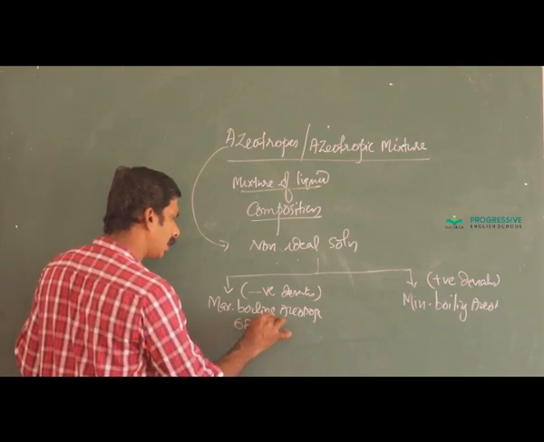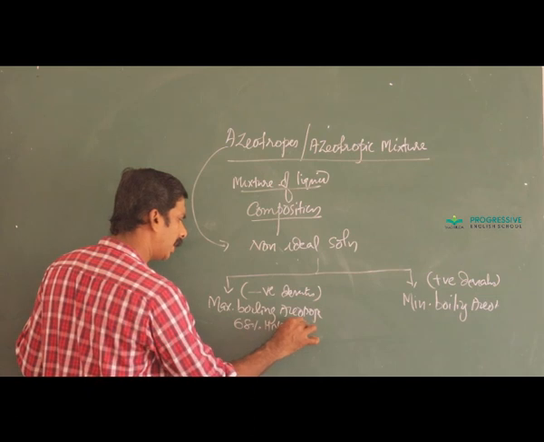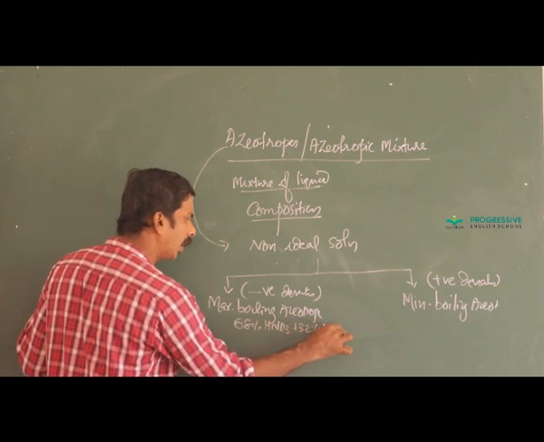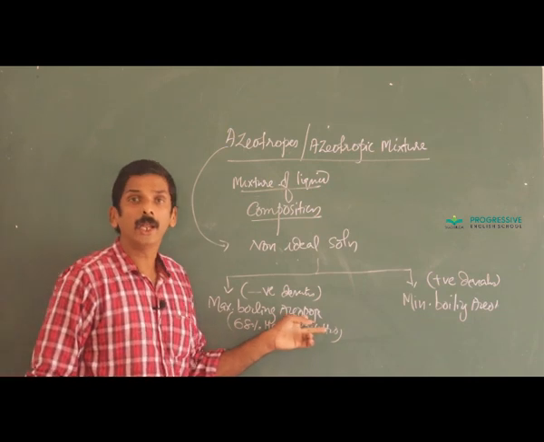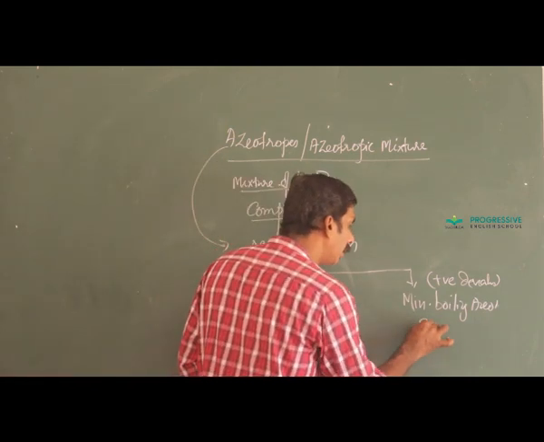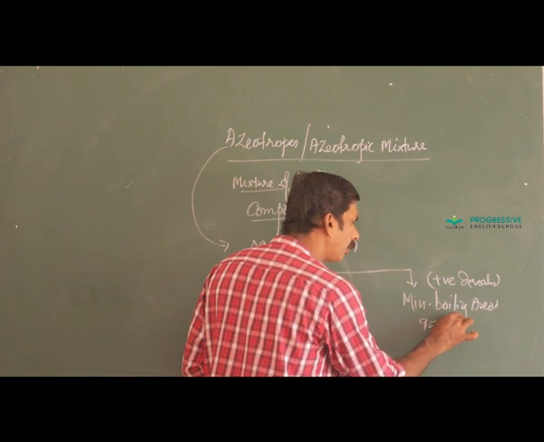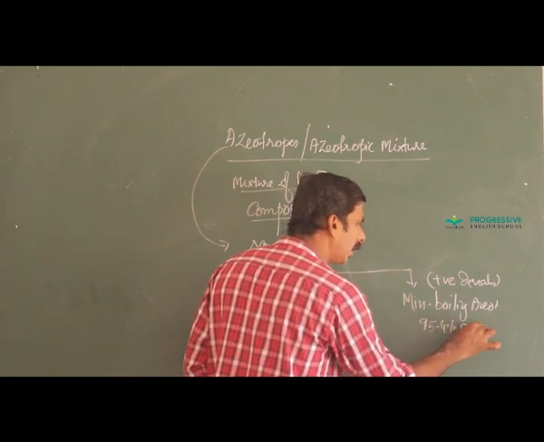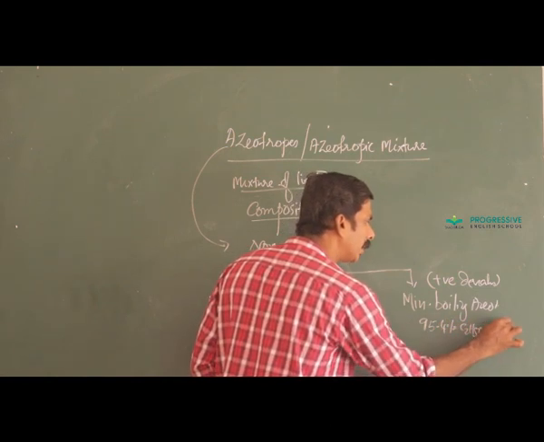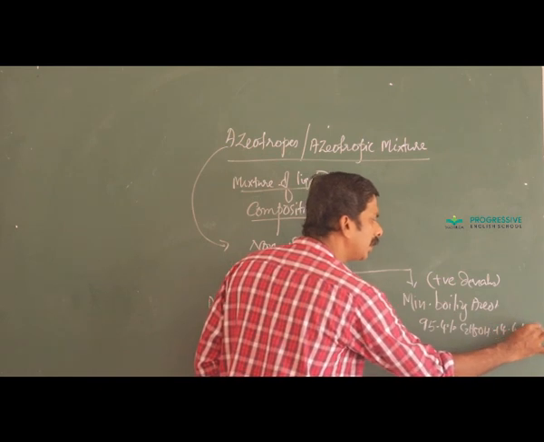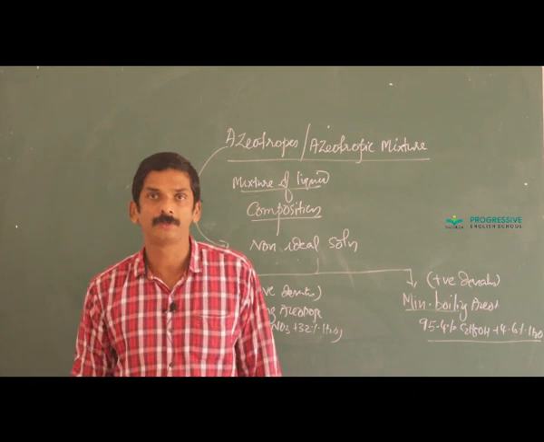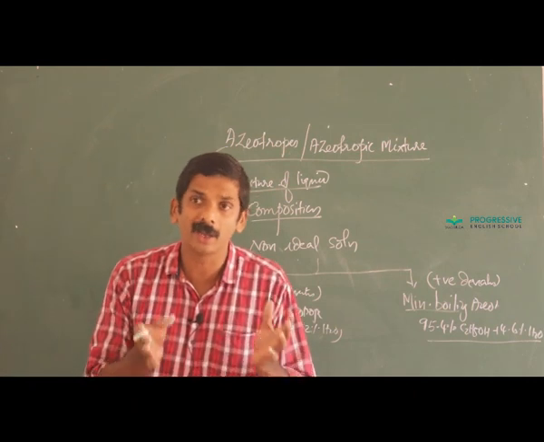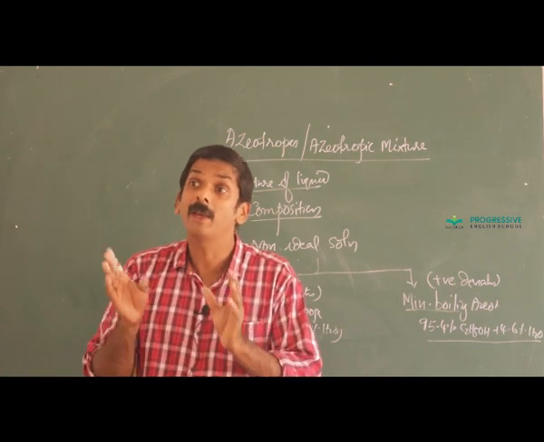68% nitric acid plus 32% water exhibits a maximum boiling azeotrope, while 95.4% ethyl alcohol plus 4.6% water forms a minimum boiling azeotrope. Already told you that they are constant boiling mixtures.